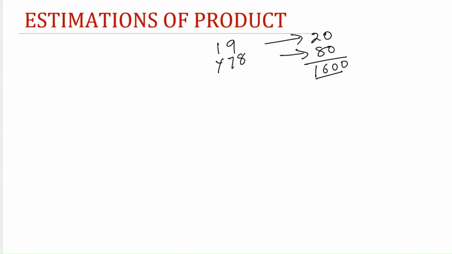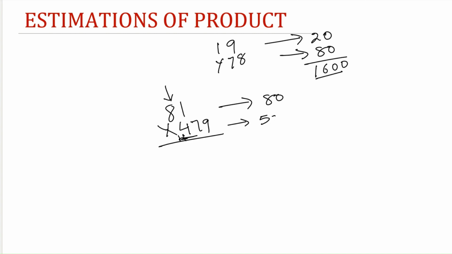Consider another example, 81 into 479. 81 can be rounded off to the tens place because the greatest place here is the tens place. To round off 81, it would be 80. And for the second number, the greatest place is the hundreds place. So we have to round off to the hundreds place. On rounding off this number, we'll get 500. So the product would be 40,000.